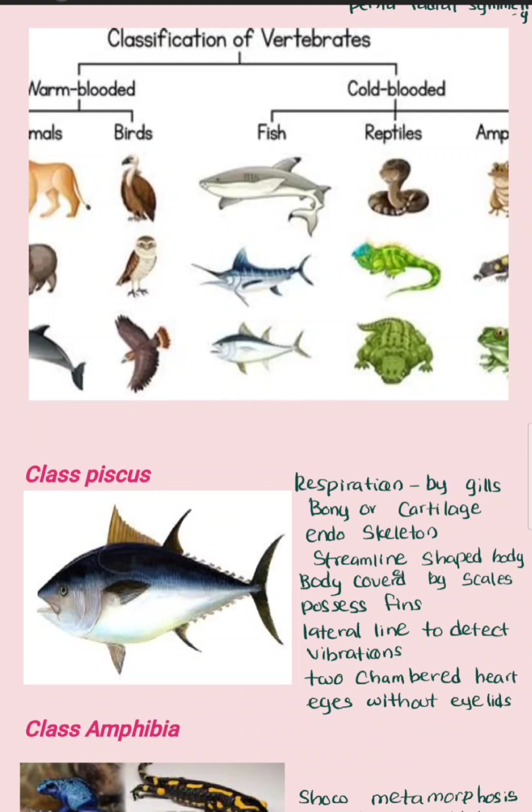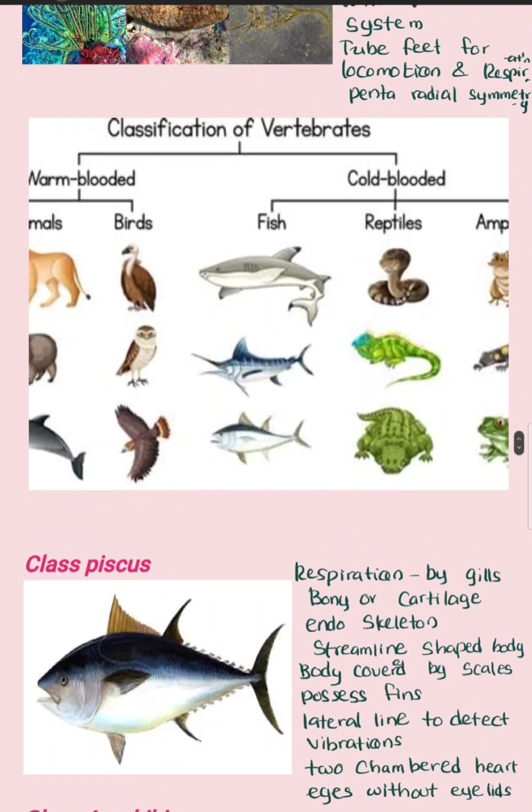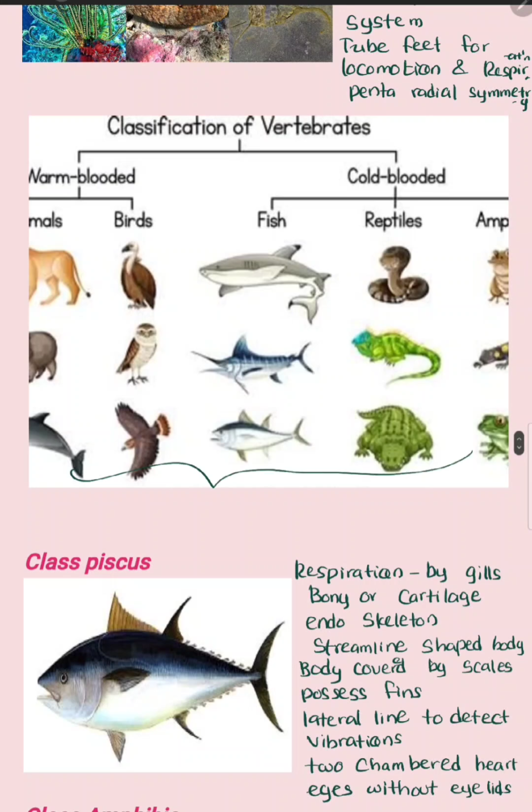They are class Pisces, class Amphibia, class Reptilia, class Aves and class Mammalia. All these classes are included in phylum Chordata. It is so important. So keep in mind these 5 classes are included in phylum Chordata.